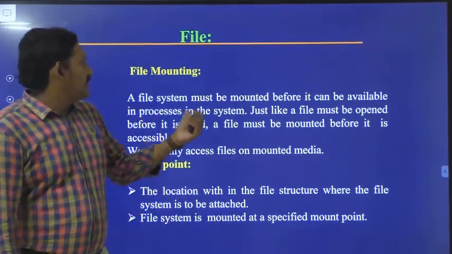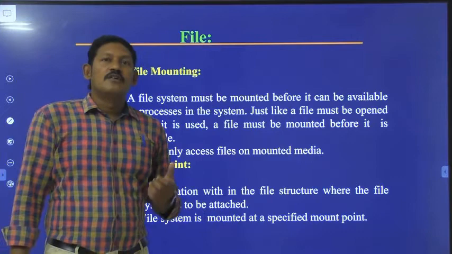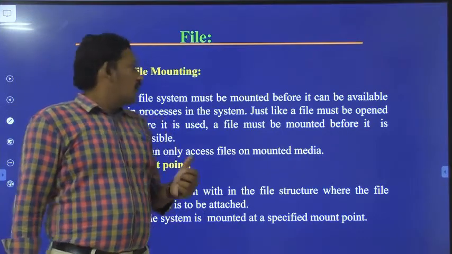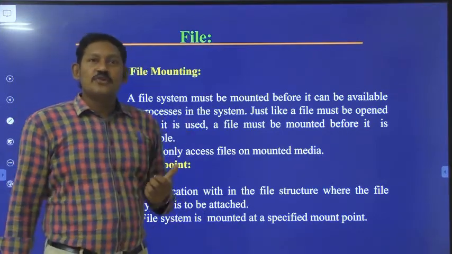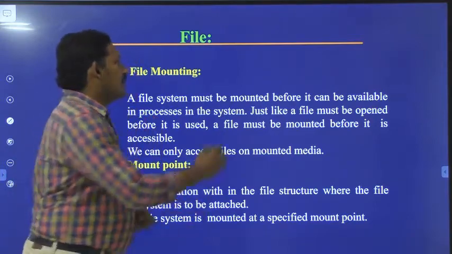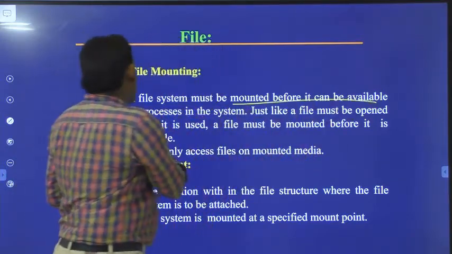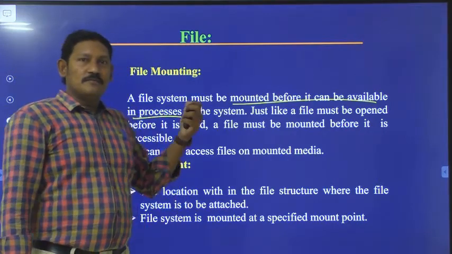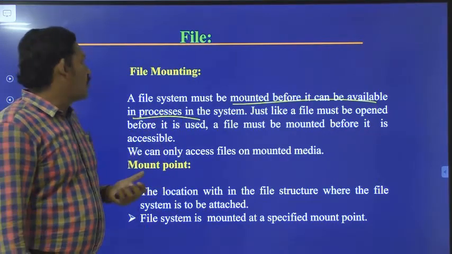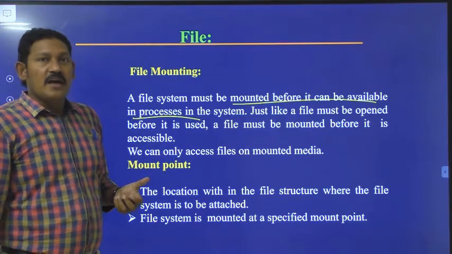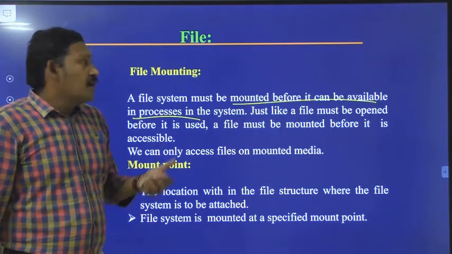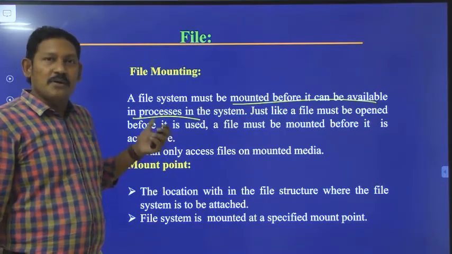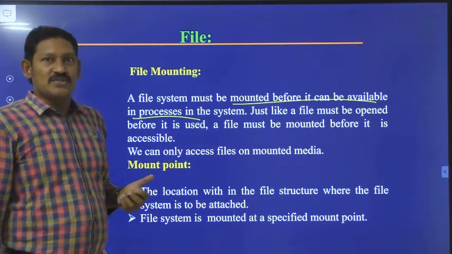Hi everyone. In this session we will discuss file mounting. A file system should be mounted before it can be available to the processes in the system. So here we are discussing file mount or file mounting. A file system should be mounted before it can be available to the processes inside the system.